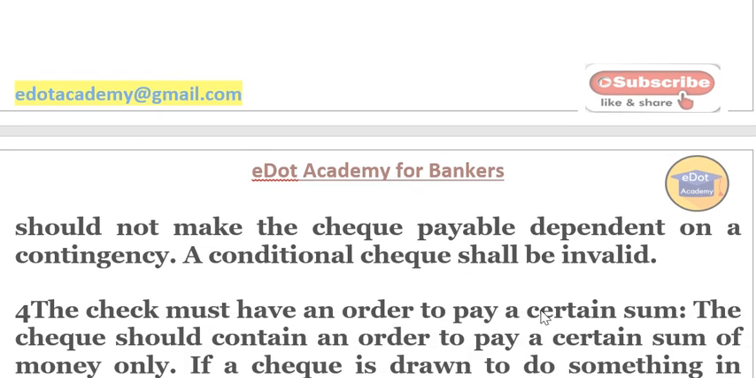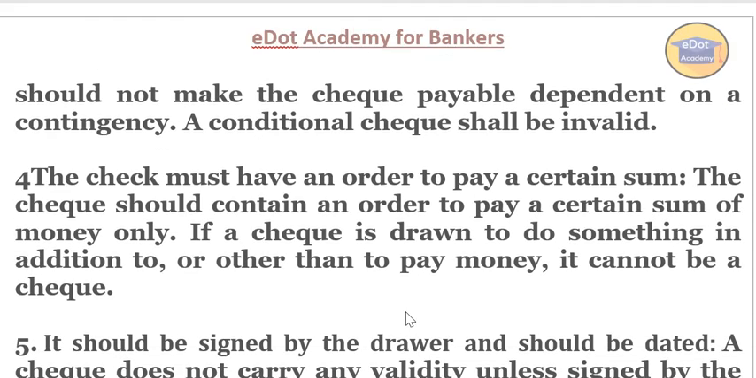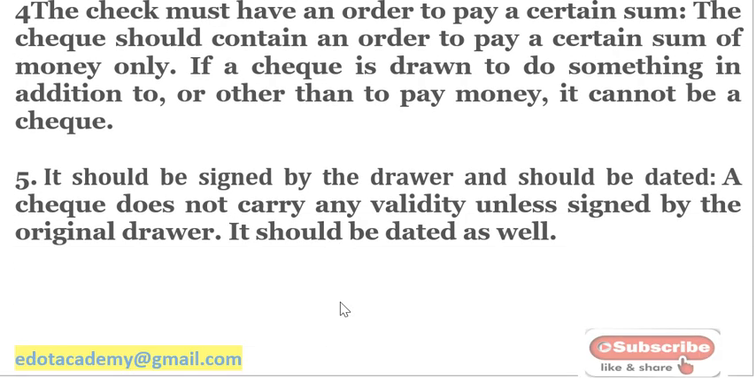Okay, the check must have an order to pay a certain sum. The check should contain an order to pay a certain sum of money only. That means a check can be drawn only in money, in terms of rupees only. If a check is drawn to do something in addition to or other than paying money, it cannot be a check. You cannot say, go to the bank and receive two bundles of paper from the bank. So this is not accepted in the case of a check. You have to write only the amount and the bank will pay only the amount. Clear?